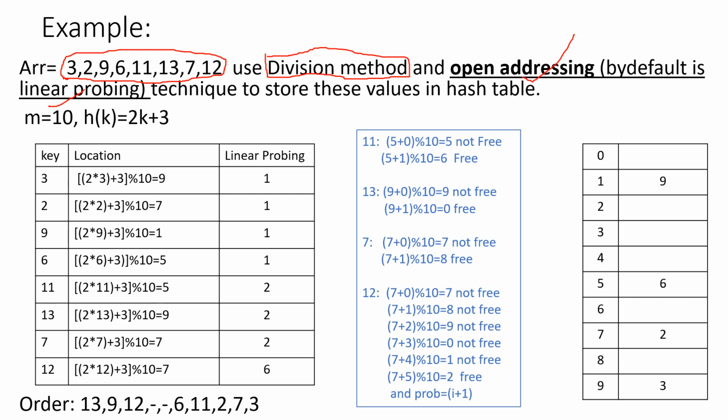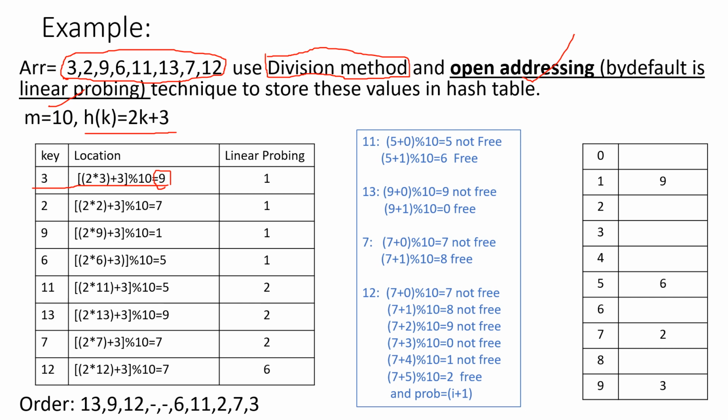They have also given the hash function h(k) = 2k + 3 and m = 10. m is nothing but the table size. So now I have calculated the index of the key value. I have prepared the table here, so it will be easy to understand. I calculated the index for the first element, 3, using the hash function 2k + 3, and I got index 9.